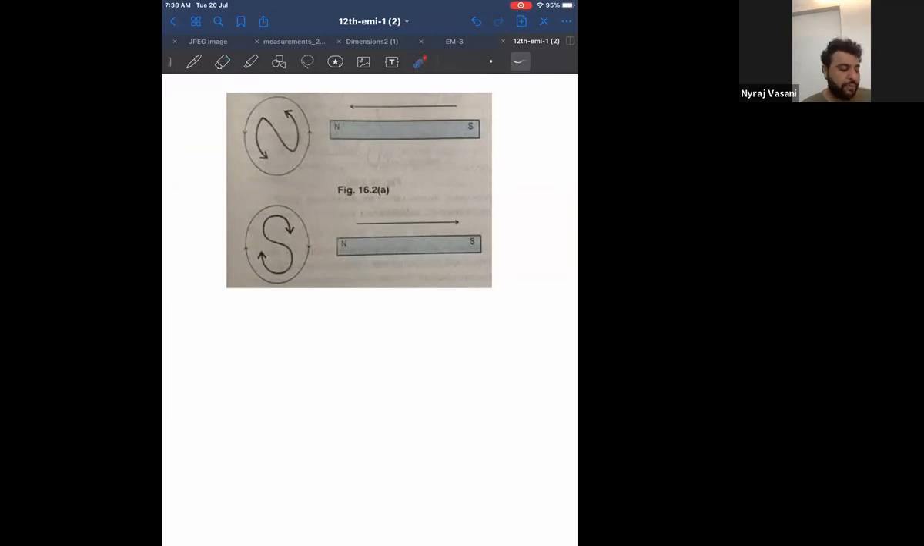When the north pole of a magnet tries to come towards the coil, listen to me carefully, the coil will want it to go away, because I told you the coil and the magnet will always oppose each other. Means the magnet and the electric part will oppose each other. Therefore, if the magnet is coming towards the coil, what does the coil want? The coil wants the magnet to go away from the coil.